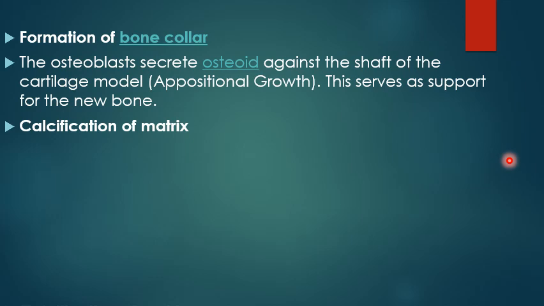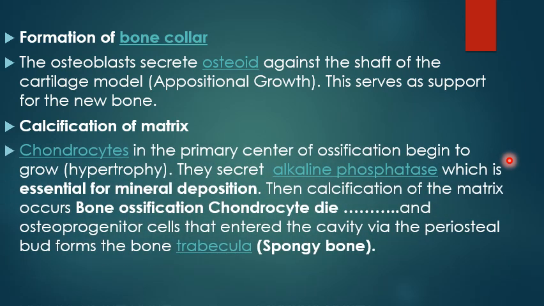And the chondrocytes contain alkaline phosphatase and precipitate calcium in the matrix, and this will lead to death of the chondrocytes. So the chondrocytes will die due to two factors: formation of the periosteal bone collar and secretion of the alkaline phosphatase enzyme by the chondrocytes. Then, after death of the chondrocytes,